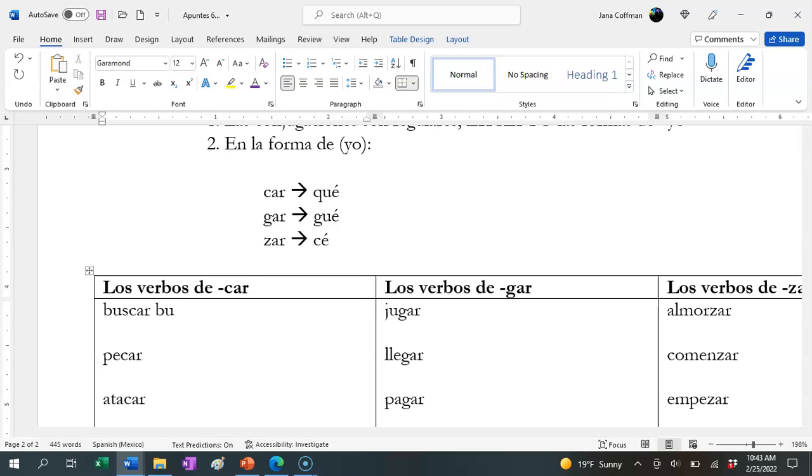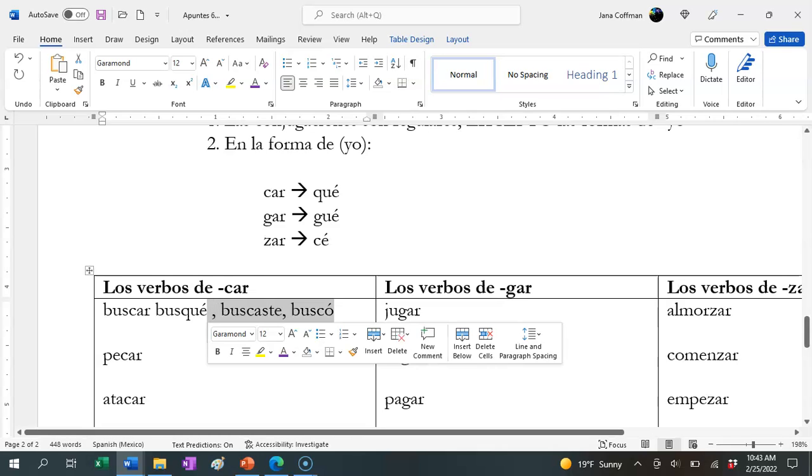So if we conjugated this normally, suddenly we have the pronunciation buscé, but we need to keep the pronunciation of buscar. We need to keep that k sound. We need it to be busqué. Well, what's another way in Spanish that we can make a k sound? Busqué. Que. Now, it doesn't change in any form other than the yo form. So it stays the same for the tú form, the él, ella, usted form, etc. It only changes in the yo form.